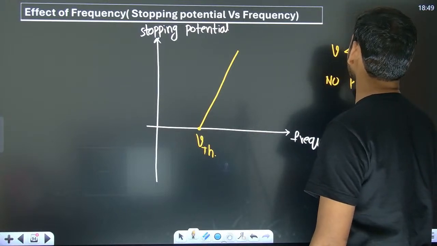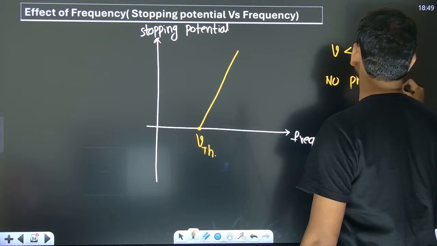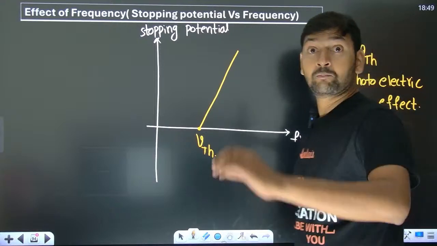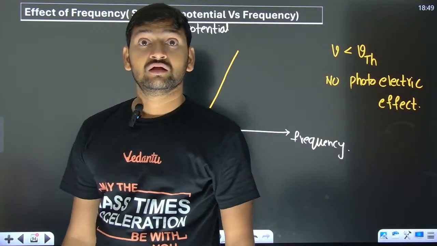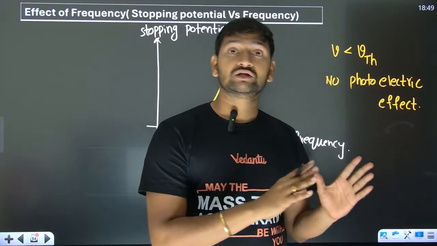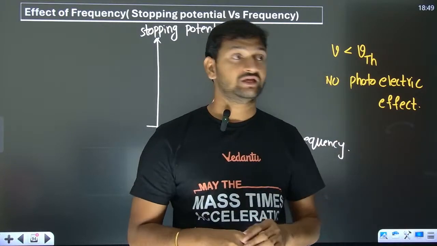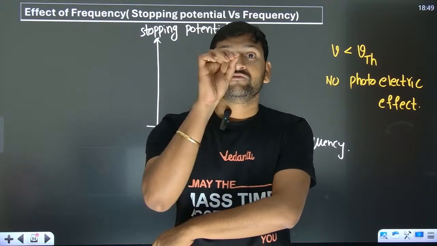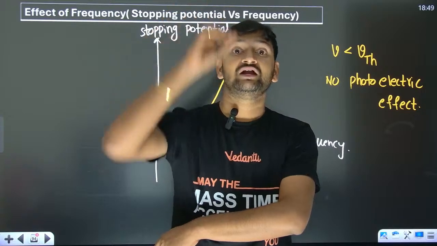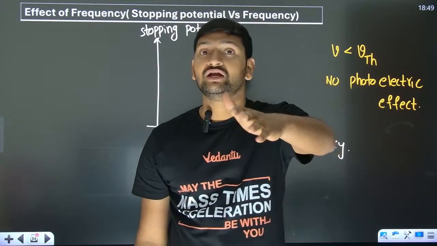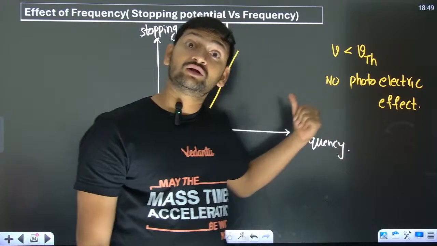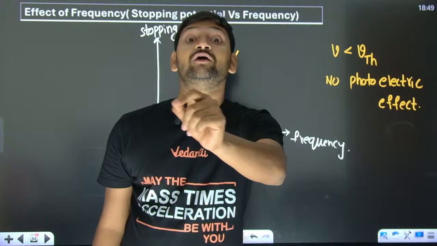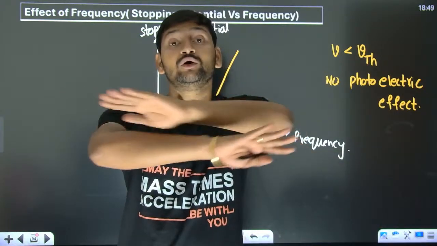The photoelectric effect is contradicting wave theory. What does wave theory say? You throw energy onto the metal plate. If the intensity of that light is weak, then there will be a weak electric field, weak oscillations, but might be after 1 year or 2 years, definitely there will be photoelectric emission. But the graph is clearly suggesting that if the frequency of the light is less than a certain value, no electron will come out.